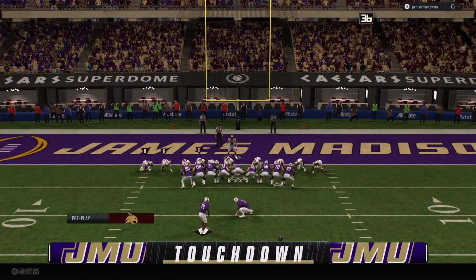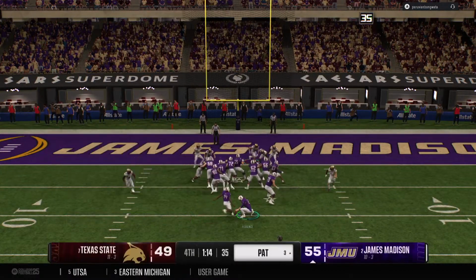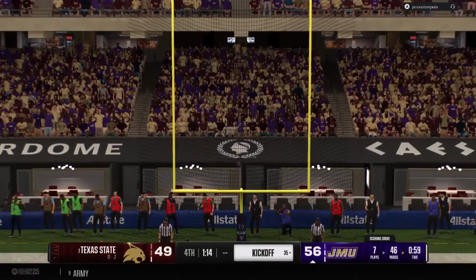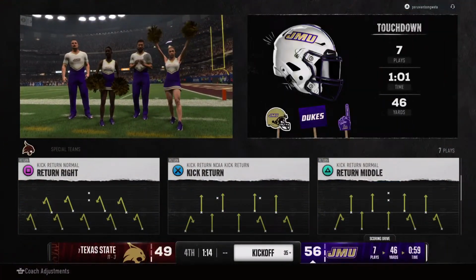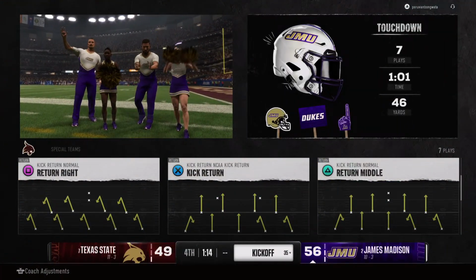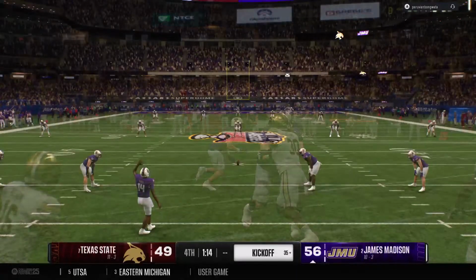Give credit to this offense. They work some clock. They eventually get the ball into the end zone. Now they've got the lead. You kick the extra point, and you hope your defense can hold on so you can win this game. And he knocks the PAT right down the middle.